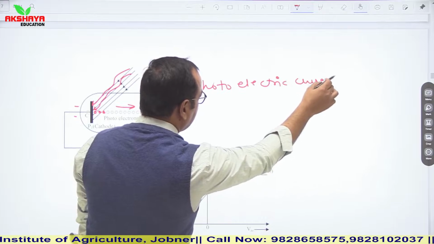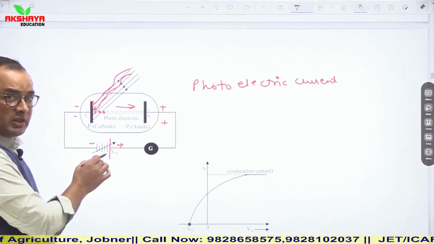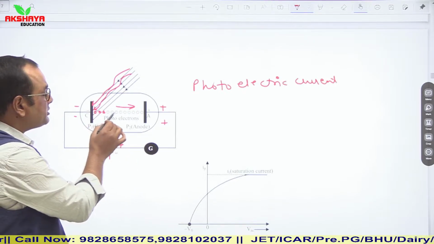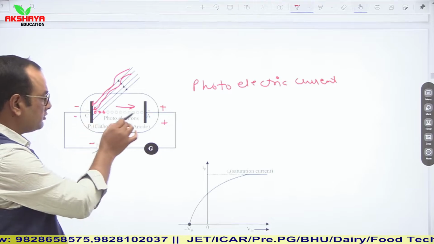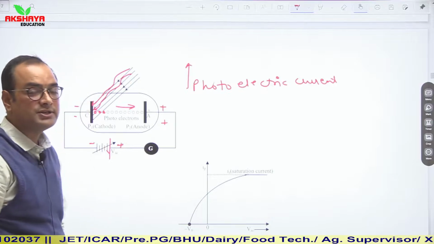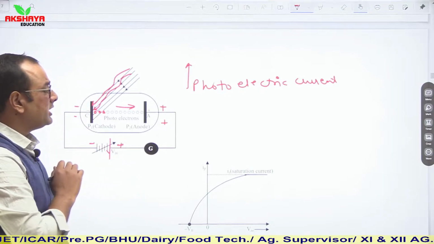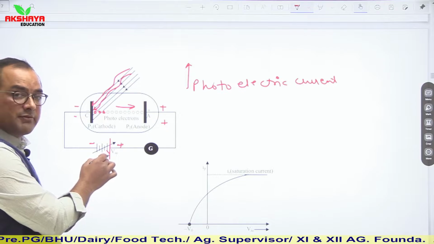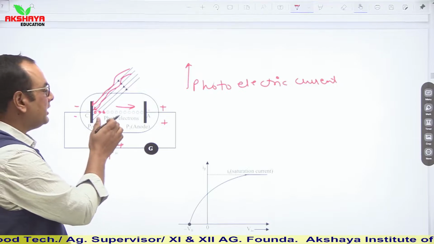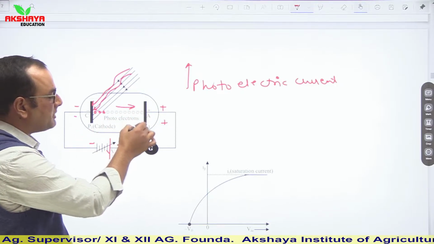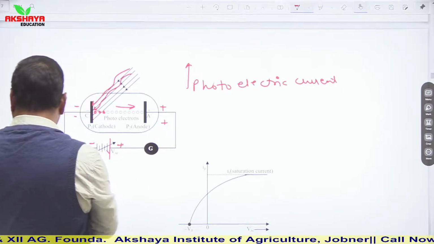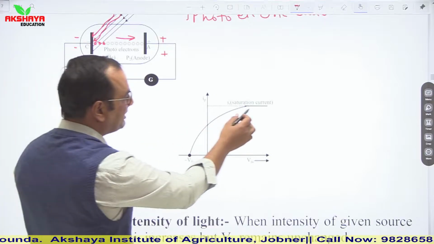Now they observed that if the potential applied at the anode, which is positive, is increased, then the attraction of these electrons also increases, which causes a rise in photoelectric current. But after applying a particular voltage at the anode, there is no further increase in attraction by the anode charge, and the current becomes stable, which is known as saturation current.